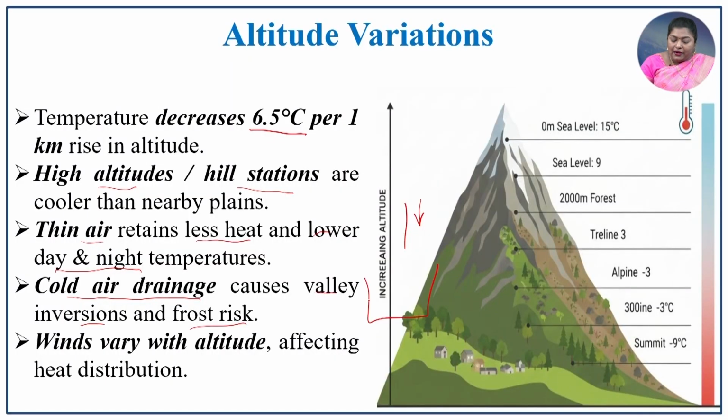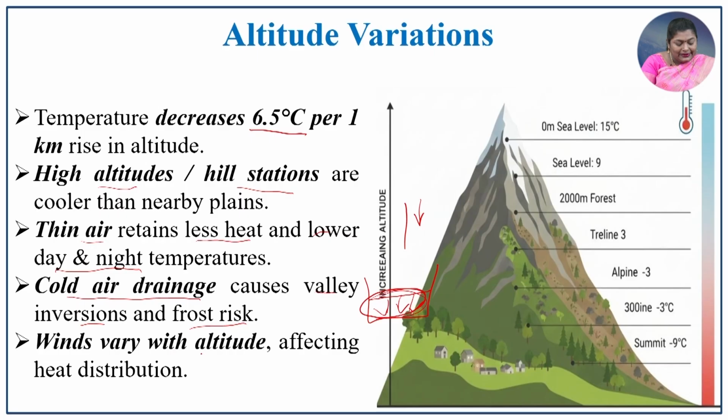In temperature inversion, as we discussed in the valley part, the cold air settles at the bottom of the valley and creates colder conditions, and in due course frost forms at the bottom of the valley. That is the main reason for temperature variation in the locality. Wind also varies with altitude, which affects the heat distribution. If there is a disturbance of wind in that particular region, it somehow decreases the temperature. In that way, it affects the local temperature.